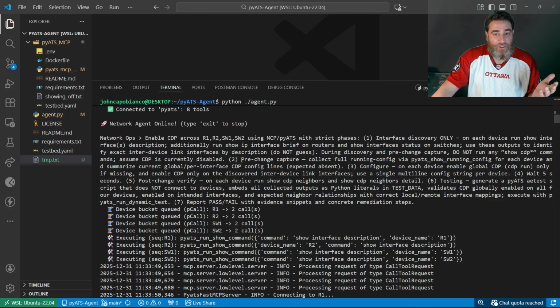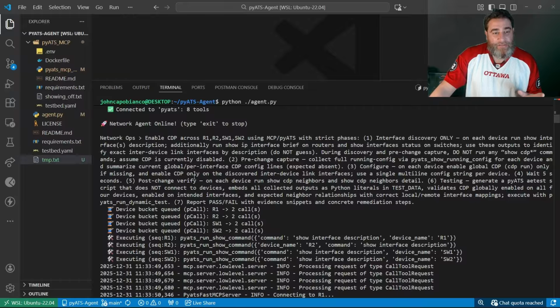Maybe it thought it would check anyway. Pre-config capture. Collect the full running config on each device, summarize the current global per interface CDP config, expected absence. 3, configure. Go ahead and push global and the interfaces you need to in a single multi-line config string, because that's what my pyATS MCP will take, multi-line.